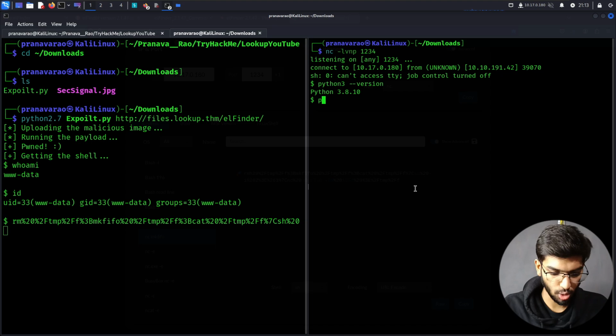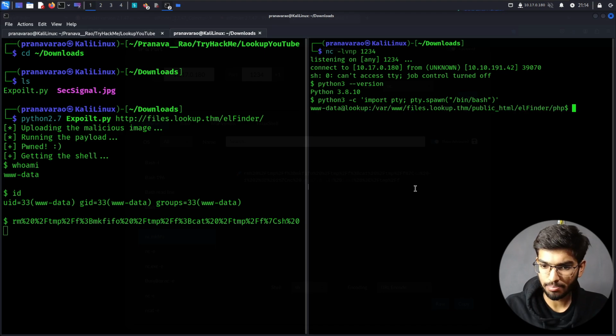It is python3 -c 'import pty; pty.spawn("/bin/bash")'. So this should give us bin bash.